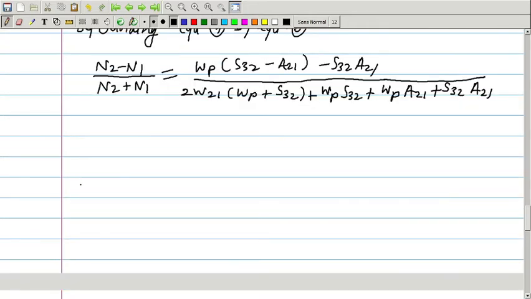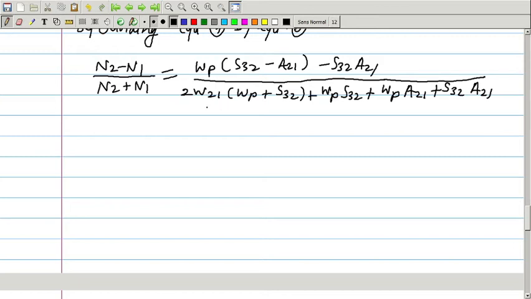So, below the threshold for laser oscillations, this W21 is very small, and therefore we can approximate the above equation and neglect the W21 terms, right.